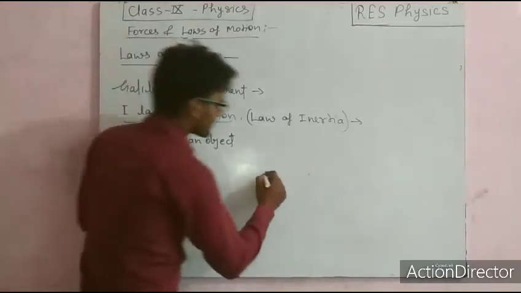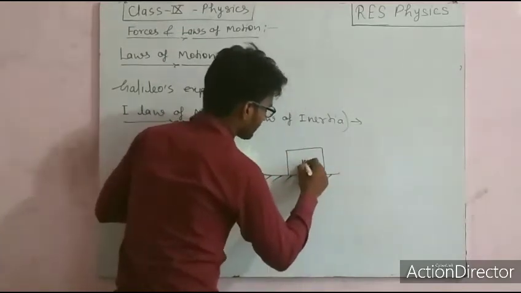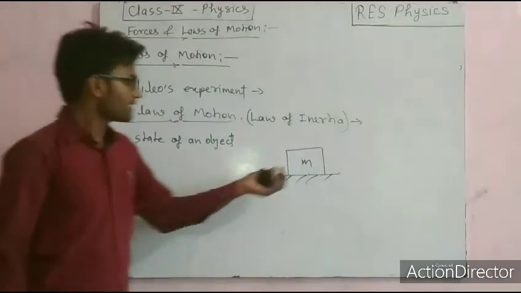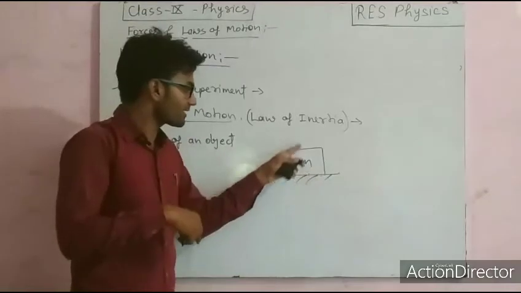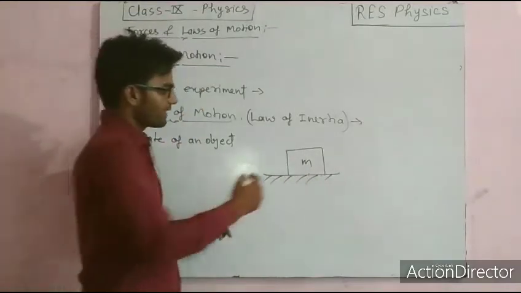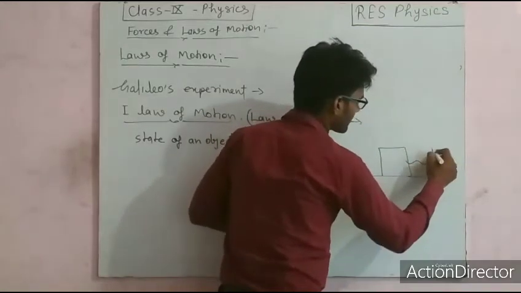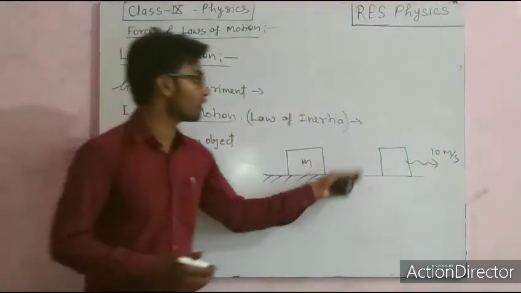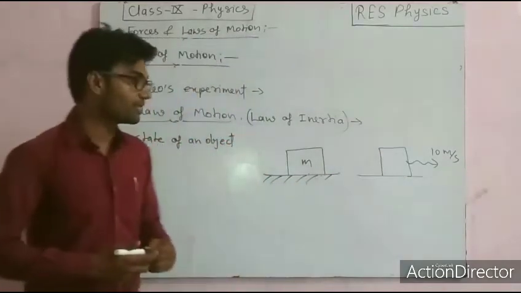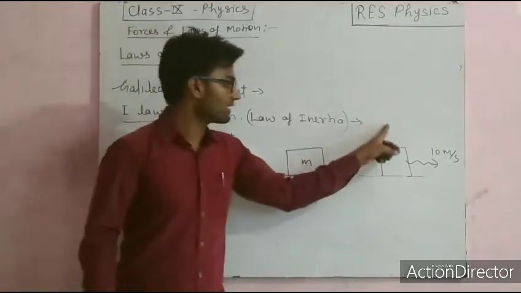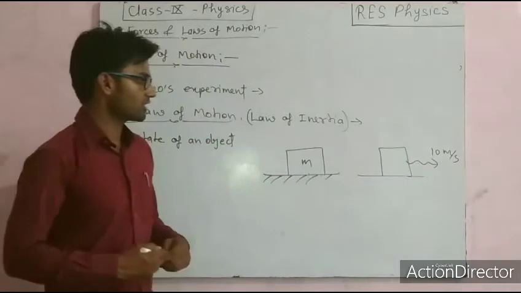So what may be the state of an object? Suppose one object I am considering here has a certain mass m. This object is at rest. So this is the rest state of the object, right? If another object is continuously moving with 10 meters per second, and there is no acceleration acting on it, it will continue its motion with 10 meters per second. So this is the state of motion.